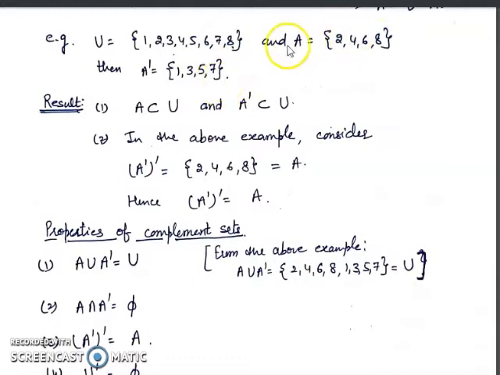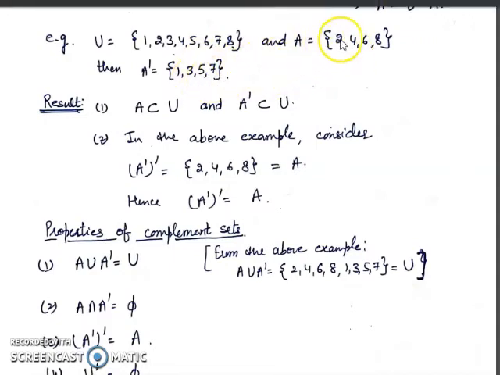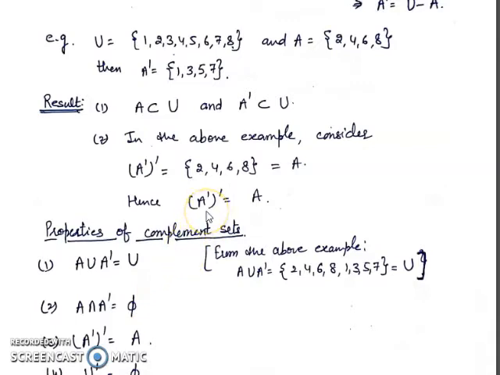So their union is equal to the universal set. Now their intersection, A intersection A complement. Nothing is common to them, so their intersection is the null set. And we find here again that the complement of A complement is equal to A. So these are the main three properties.